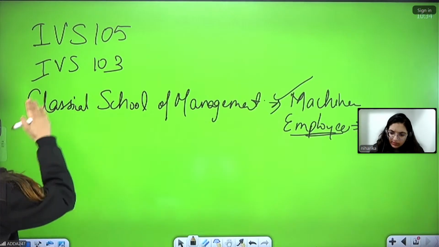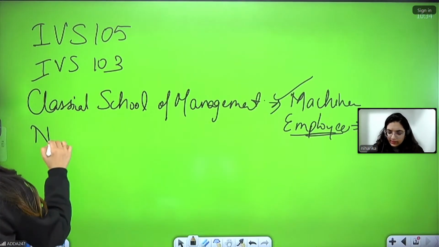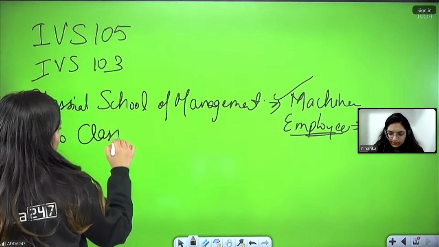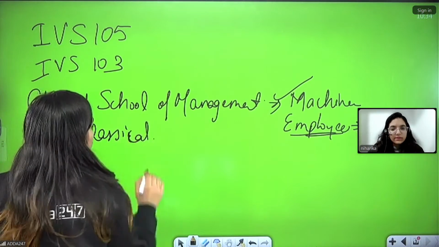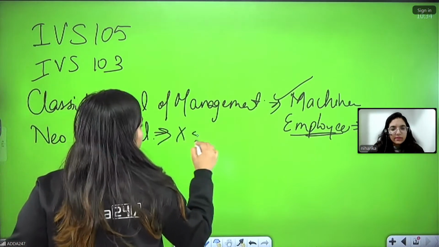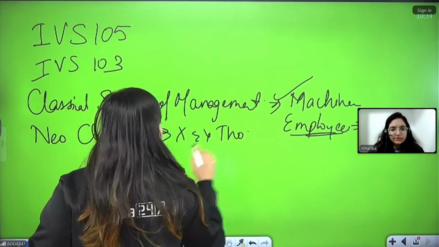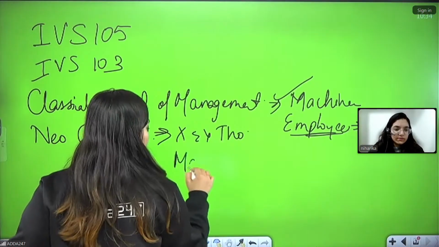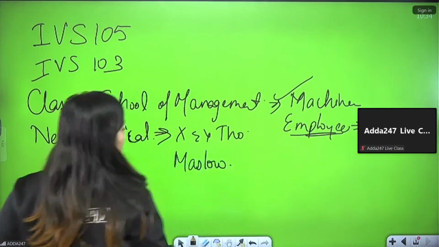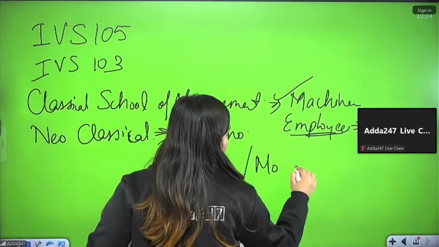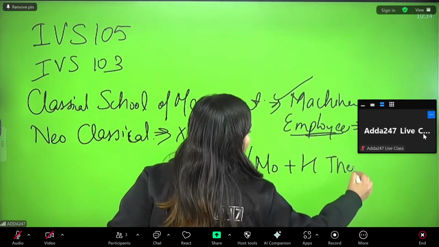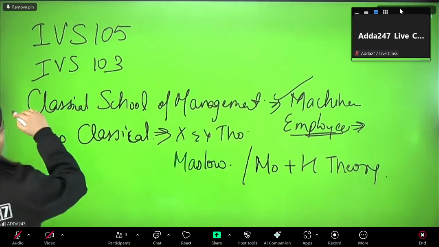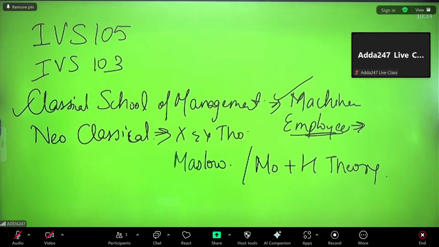And because of their drawbacks, we have neoclassical, in which we talk about X and Y theory, and Maslow's theory. All the motivation part exists in the neoclassical motivations area, plus hygiene theory. So basically, they asked the question from the classical one. So there are chances that in their next shift they can ask from this neoclassical.